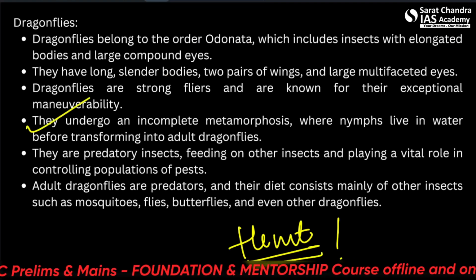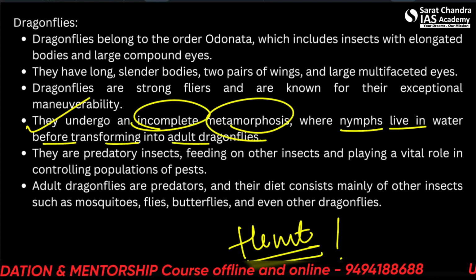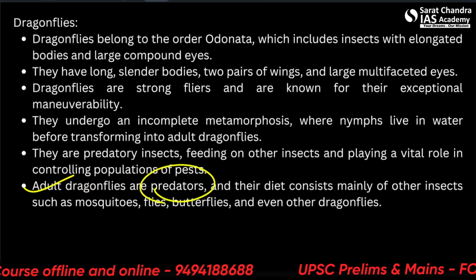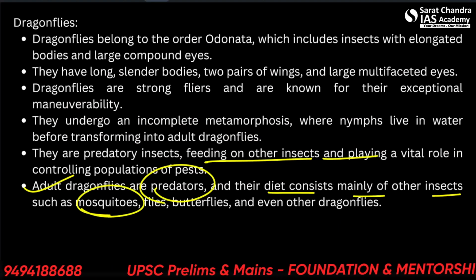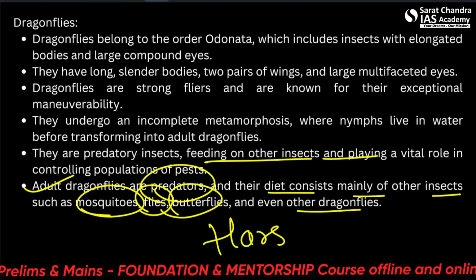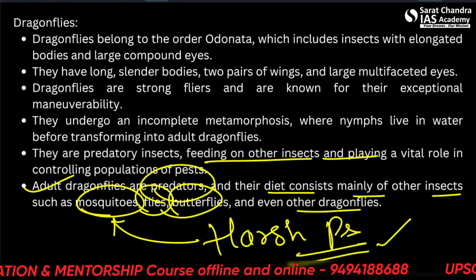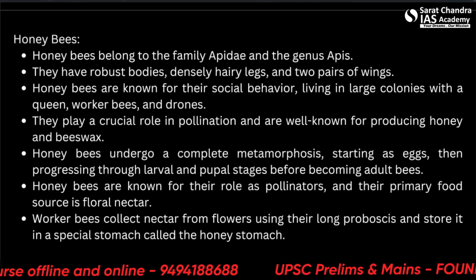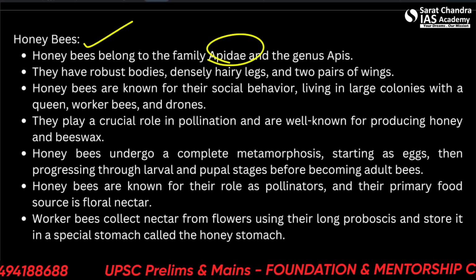They undergo an incomplete metamorphosis where nymphs live in water before transforming into adult dragonflies. Adult dragonflies are predators. Their diet consists mainly of other insects such as mosquitoes, flies, butterflies, and even other dragonflies. So they are a harsh predator. They eat mosquitoes very fondly. That's why they are introduced where mosquito populations are high, and they are an organic way to control the mosquito crisis. When we talk about the honeybees, they belong to the family Apidae and genus Apis.